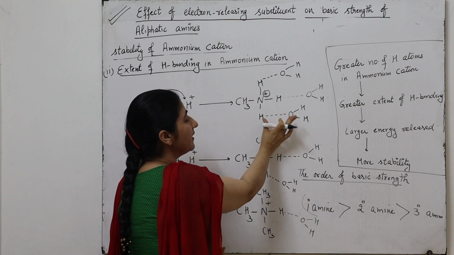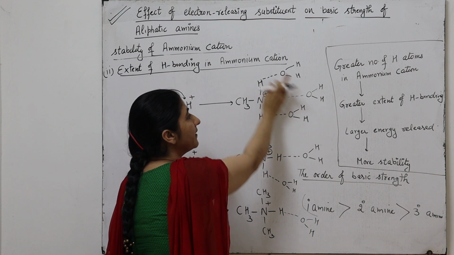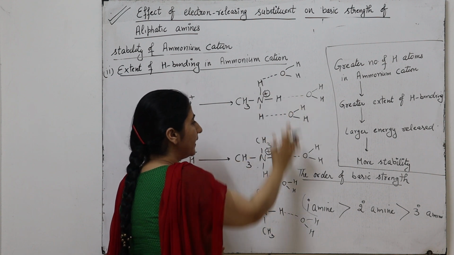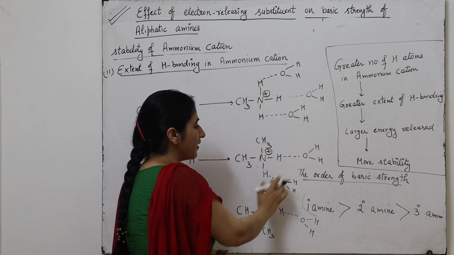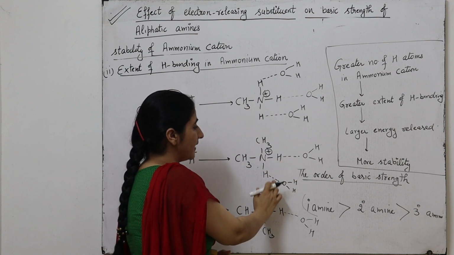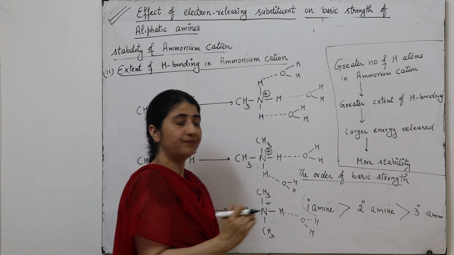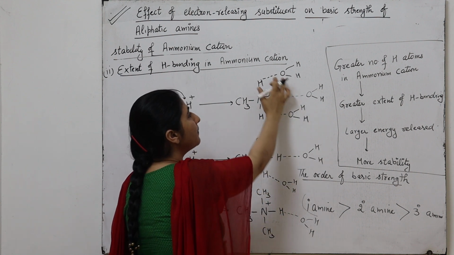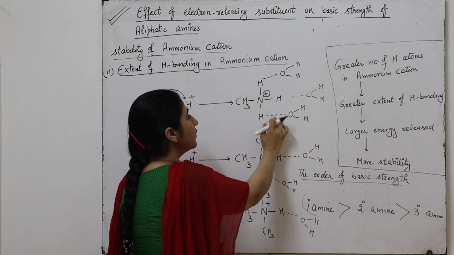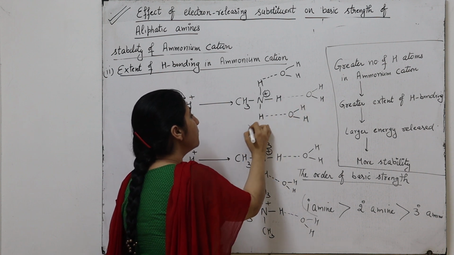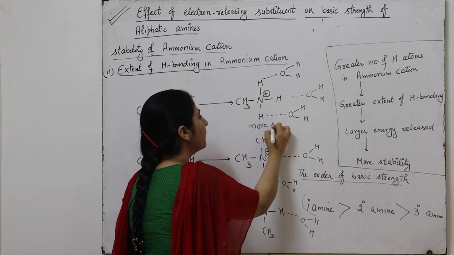So in this case, the amount of energy released is greater because there is a greater number of hydrogen bonds. In this case, the amount of energy released is less because there are fewer hydrogen bonds. And in this case, the amount of energy released is least. Due to the larger amount of energy released, this ammonium cation is more stable.